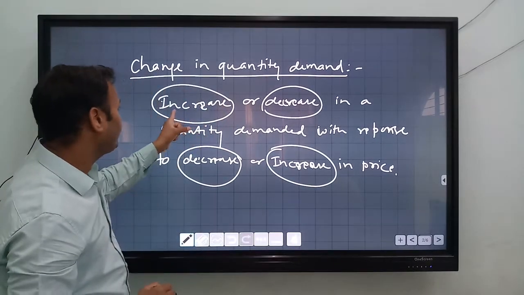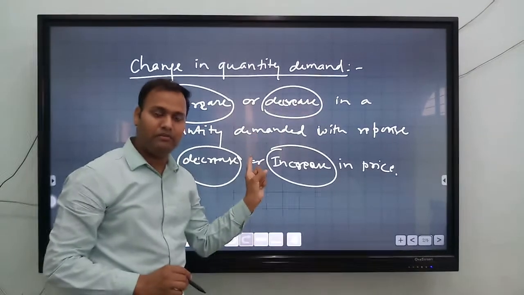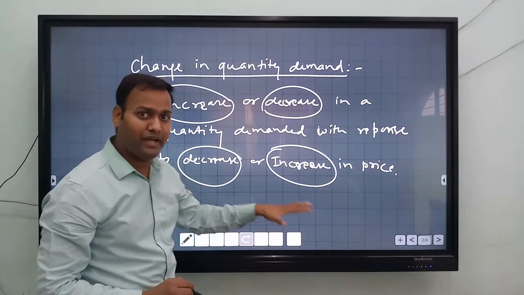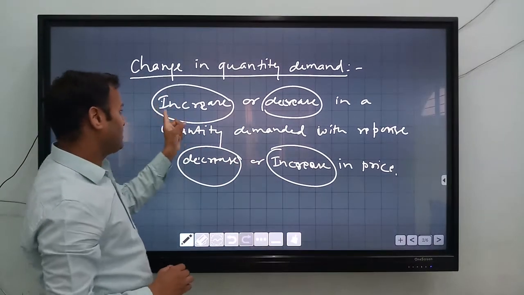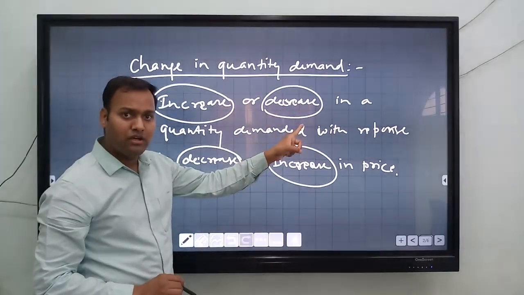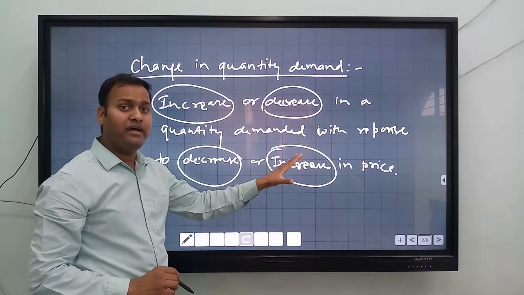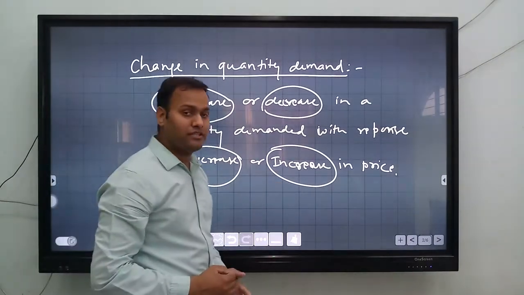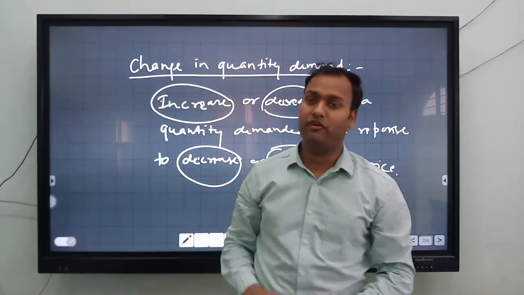So firstly you write increase or decrease in quantity demanded with respect to decrease or increase in price. Okay, you should know the pattern.